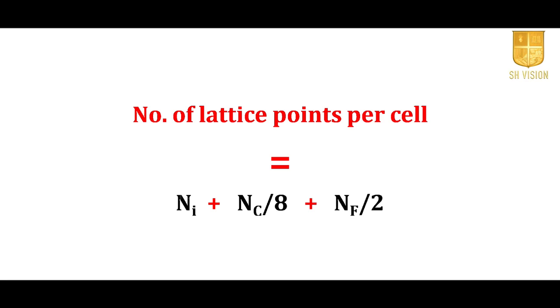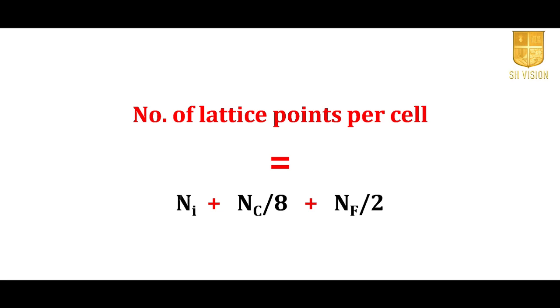Therefore, only 1/2 of the particular lattice point will be available for that unit cell. So, the total number of lattice points per cell is n equals N_i plus N_c by 8 plus N_f by 2.